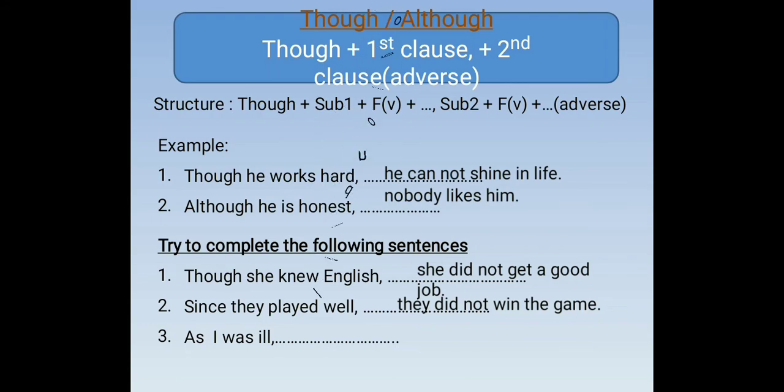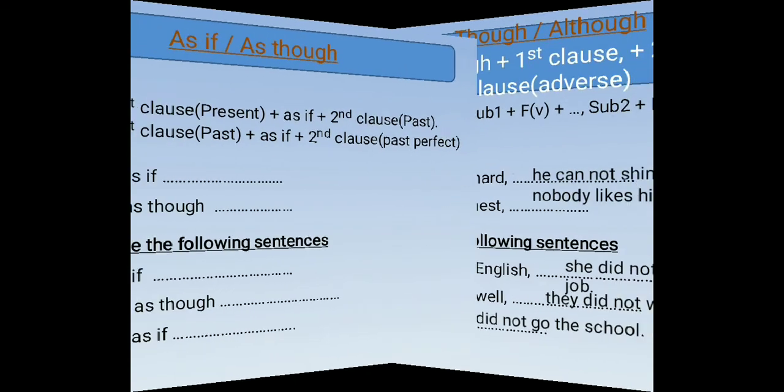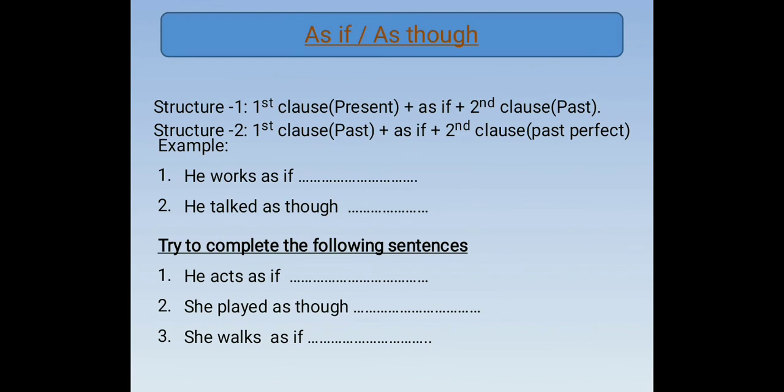Dear student, now we will know about the structure of "as if" or "as though." To understand this structure very much, we have to complete the following examples first.